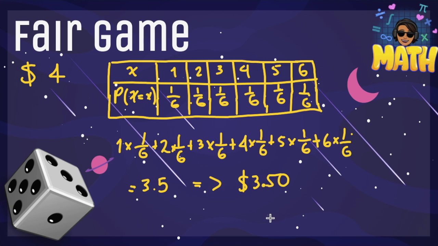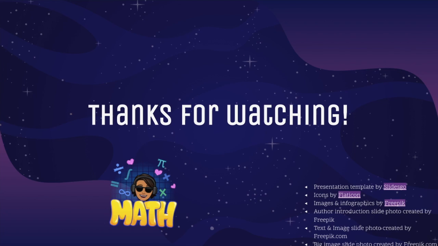But because you have to pay $4 to play the game, you are actually expected to lose. You are expected to lose 4 minus 3.50, which is equal to 50 cents every time that you play this game. So in this case, this is not a fair game. It would be a fair game if the value you're supposed to pay to play the game were 3.50.